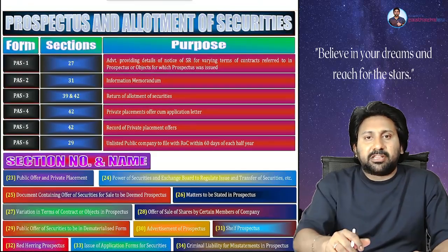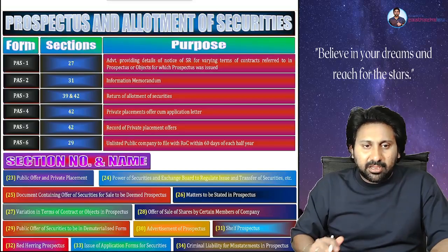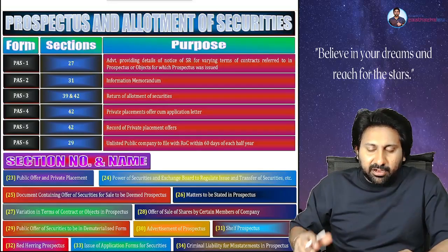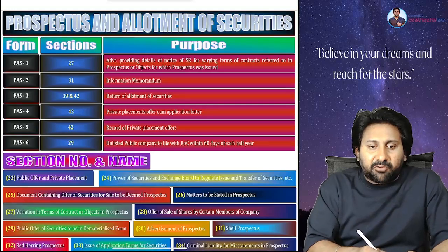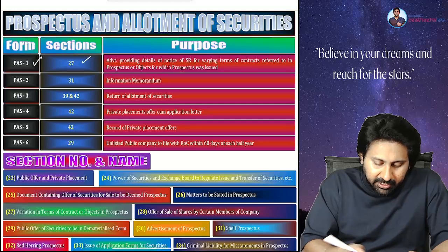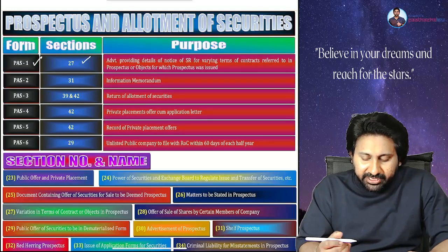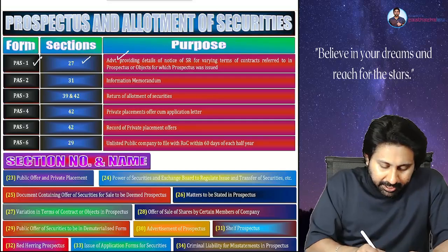Before we start with the chapter Prospectus and Allotment of Securities, let me make certain things clear. There are 6 kinds of forms that are applicable for your exam. PAS1, covered in section 27, advertisement related details.